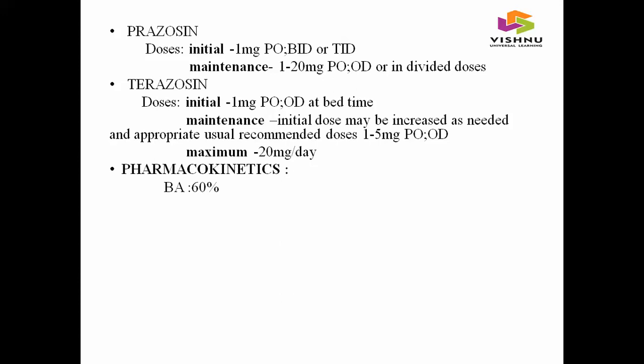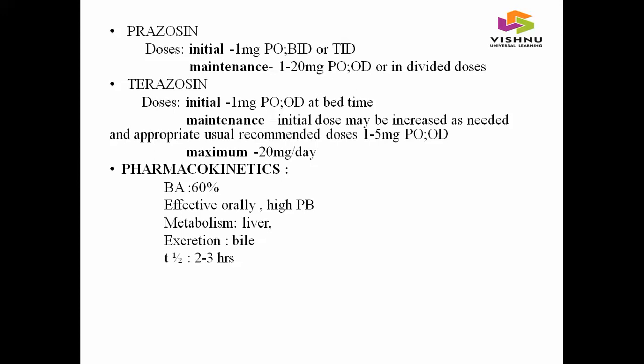Coming to the pharmacokinetics of alpha blockers, bioavailability 60%, effective orally, and high protein binding, metabolism in liver, excretion in bile, T-half 2 to 3 hours.